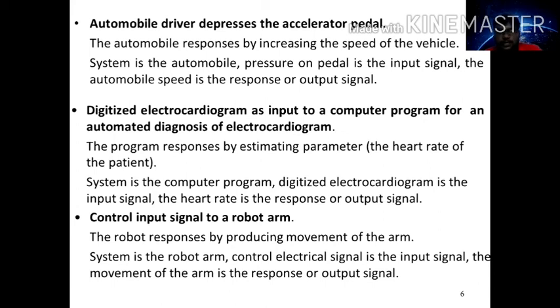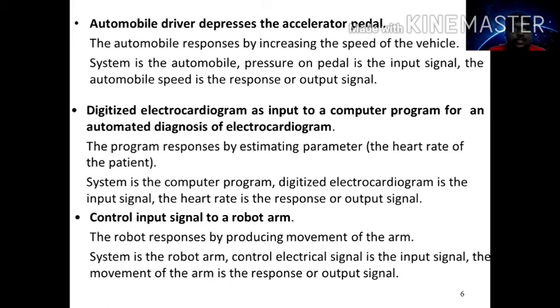Now what does this automobile do? The system increases the automobile speed. So this increases the speed, no? The speed is the response, your output signal. So increasing the speed is the output signal, applying the pedal is the input signal, and the system is the automobile, right? Now I hope again you can get clarity about signals and systems.